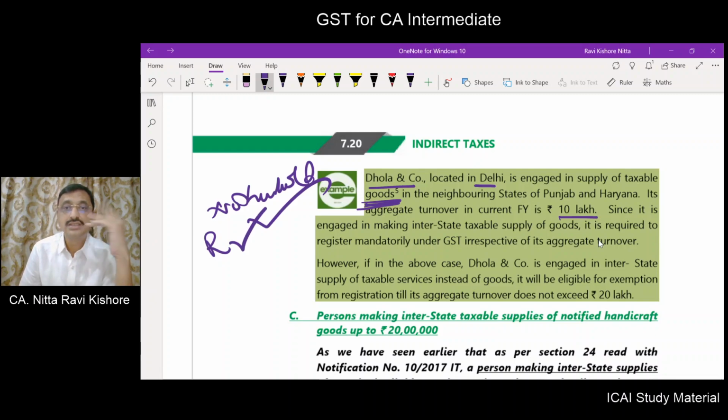Suppose Dola and Co. is making interstate supply of service. For interstate supply of service, the 20 lakhs or 10 lakhs threshold limit will apply again.